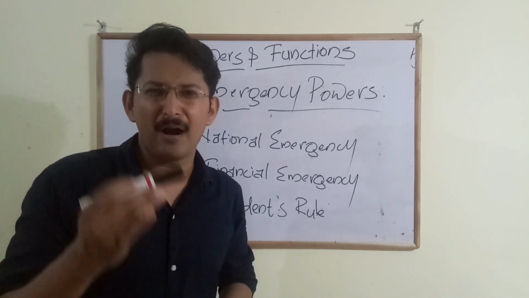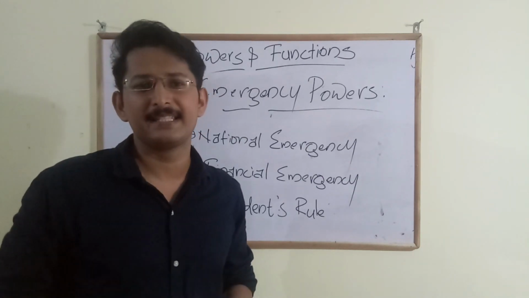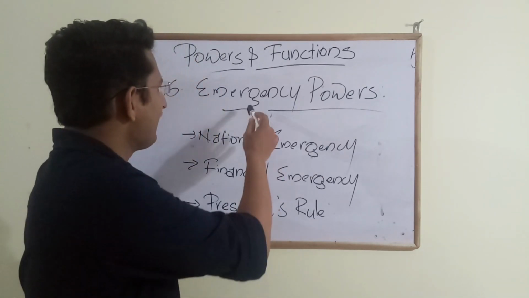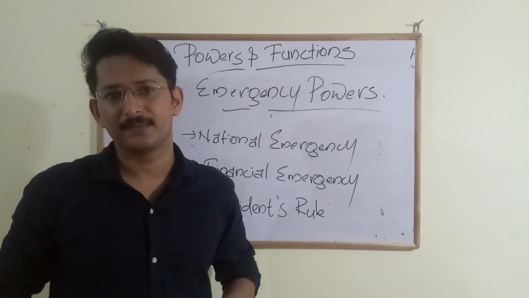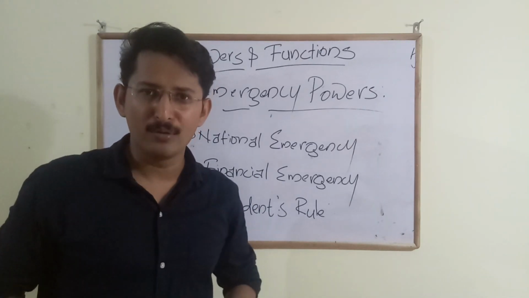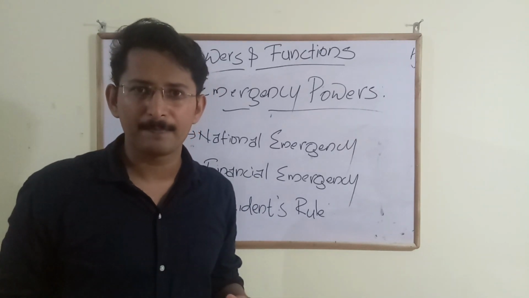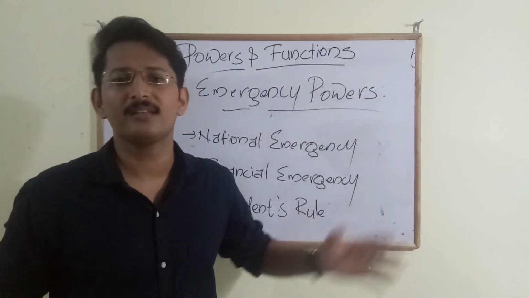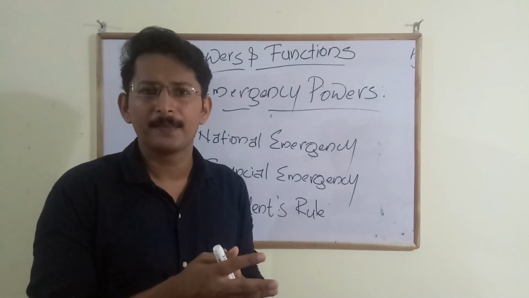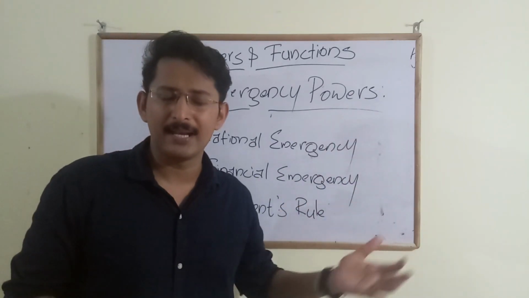The next power of the president is the emergency power. When we say the word emergency, what comes to your mind? Just imagine a situation, you are in your house and suddenly the power goes. Suddenly you move to take the emergency lamp, right? So that's a sudden action to take an emergency lamp.